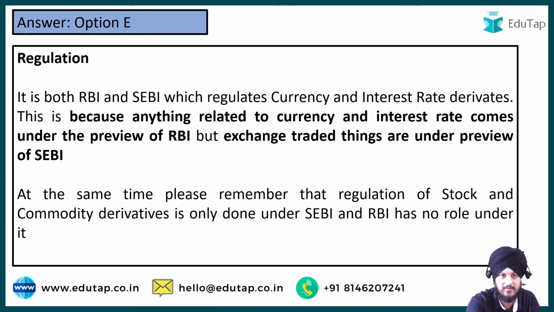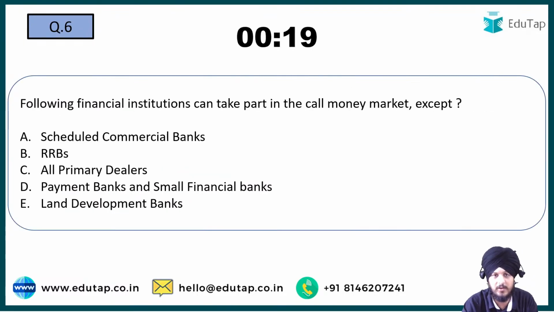Now question number 6. Question number 6 is, following institutions can take part in the call money market except. Option A, scheduled commercial bank. Option B, regional rural banks. Option C, all primary dealers. Option D, payment banks and small finance bank. And option E, land development banks. So mark your answers for question number 6. Yes, everybody, question number 6, mark your answers.